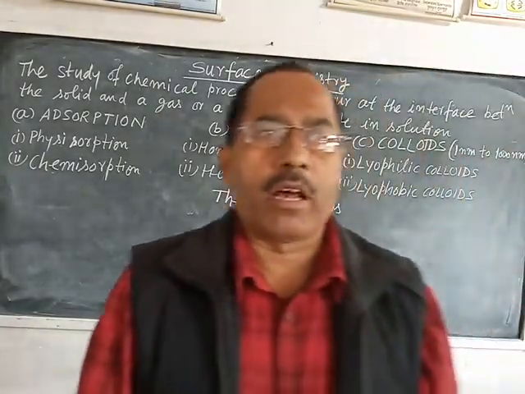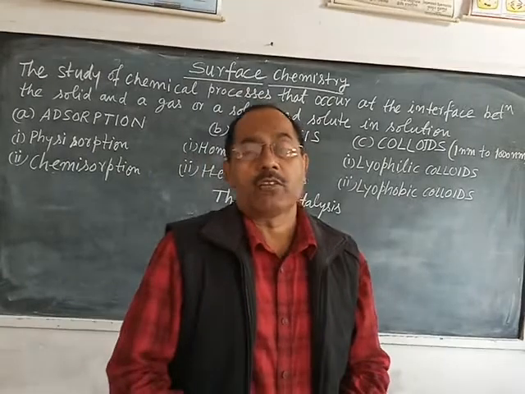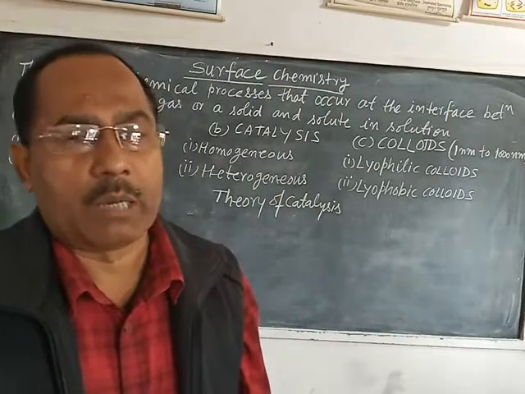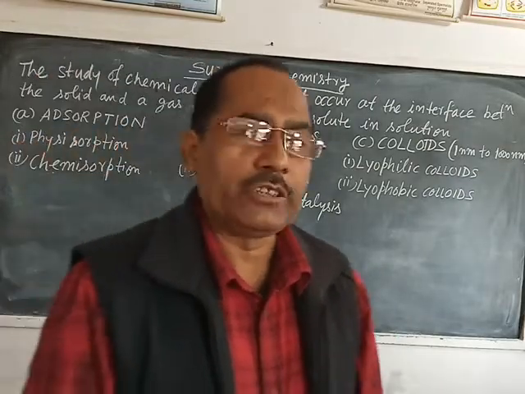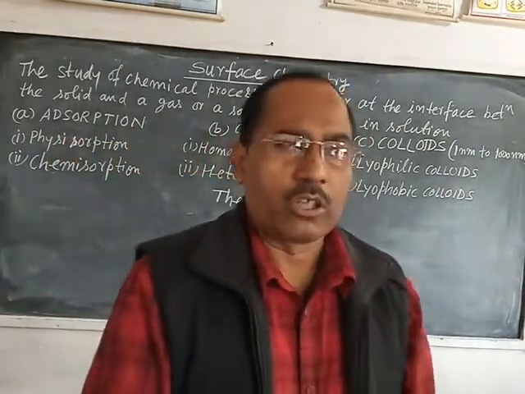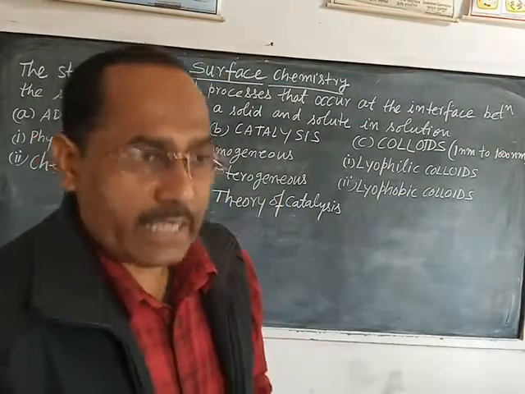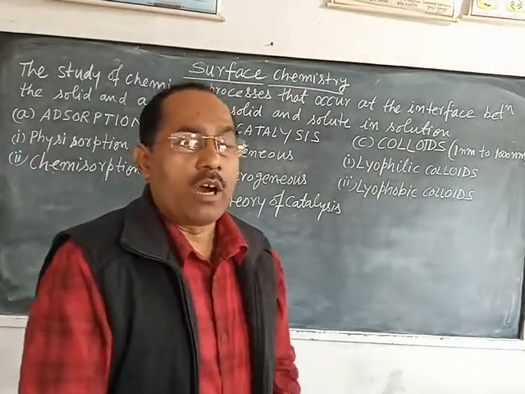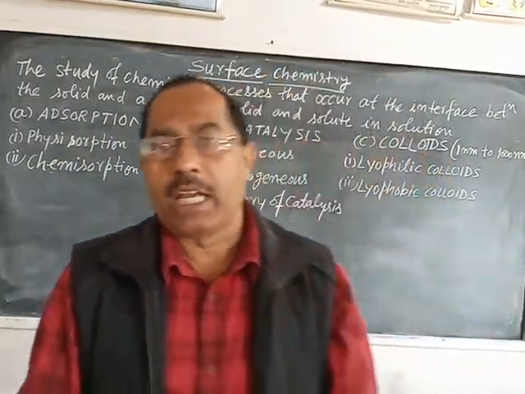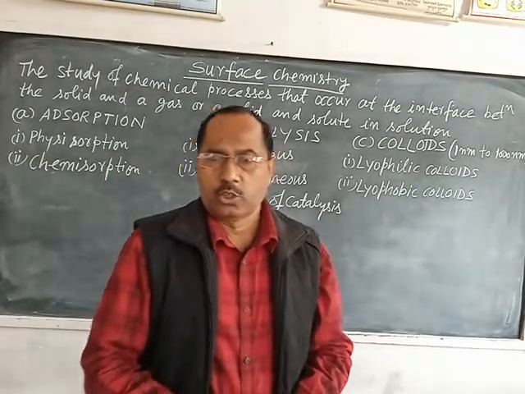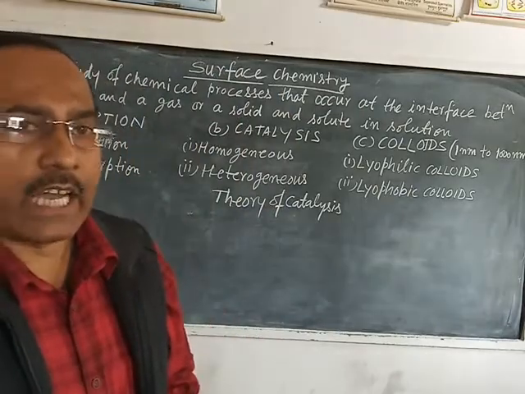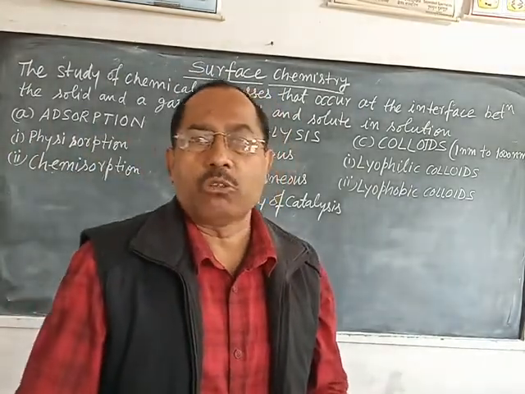a number of active centers present on the surface of the catalyst, and these centers are free valencies of the catalyst, and these valencies are mainly found at the corners and in the cracks or troughs, at the edge. Their free valencies are maximum, and the place where free valencies are maximum is called active centers. So according to adsorption theory, a solid catalyst possesses a number of active centers.